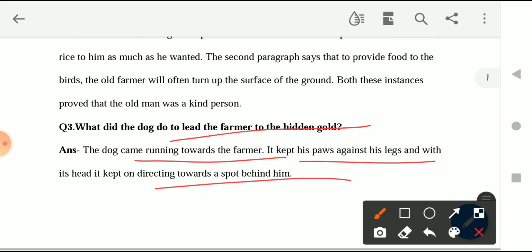But when the farmer started digging the ground, after some time he discovered that there are pieces of gold there, right? So this was what happened and this is how the farmer was able to get the hidden gold from the ground with the help of his dog, right?